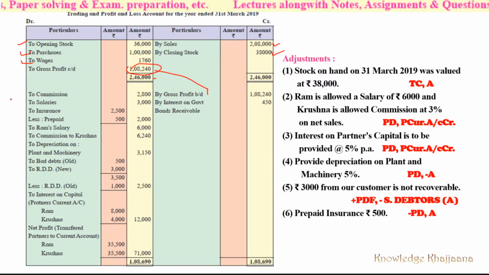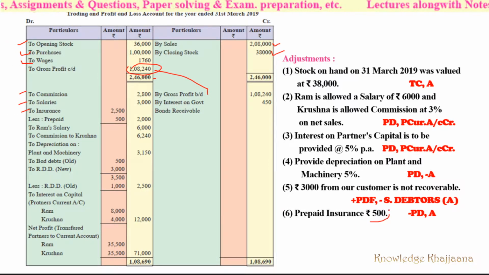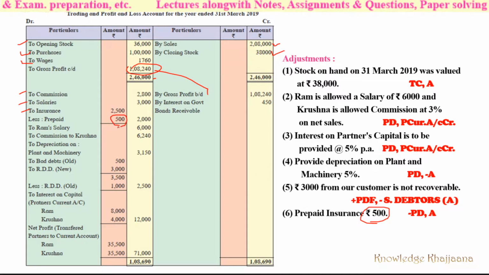Now next. Commission which is given to some salesperson, right, which is rupees 2,800. Salaries were rupees 3,000. Then insurance paid was rupees 2,500. Out of that the prepaid insurance was rupees 500. So we have to deduct the prepaid insurance as per adjustment number 6.